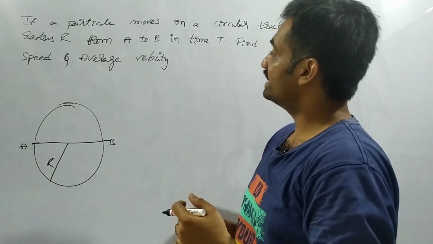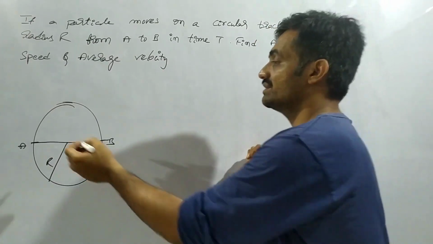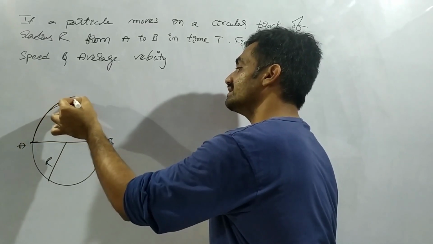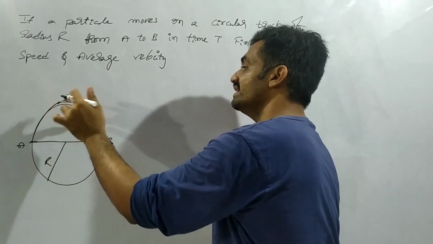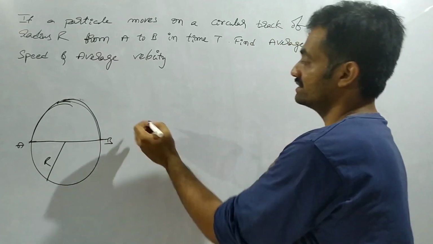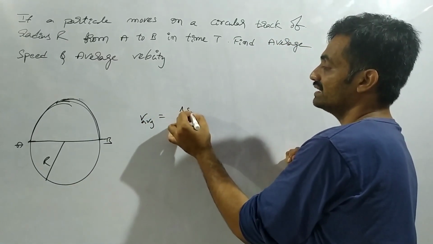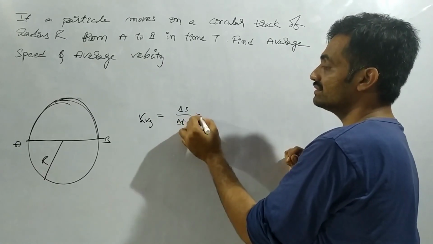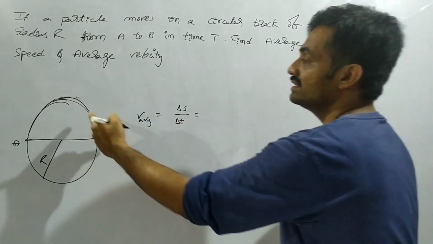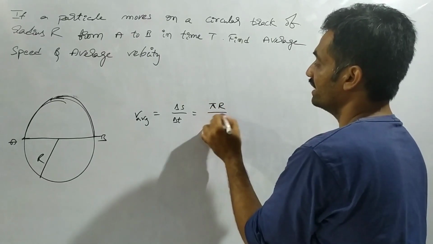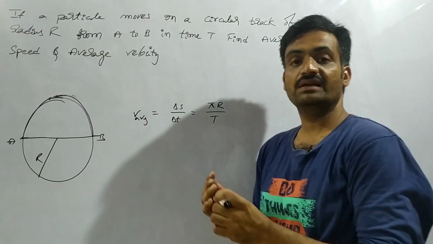Now we have to find average speed and average velocity. The average speed is measured along the circumference. So the average speed is equal to delta s by delta t, where the semicircle circumference is pi r, so it is pi r by t.